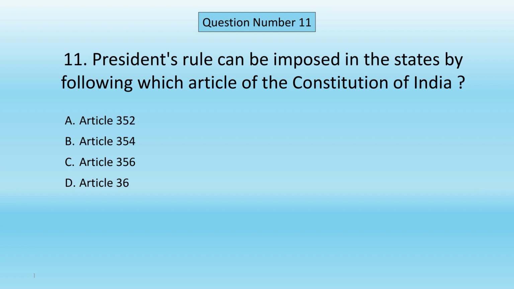Question number 11. President's rule can be imposed in the states by following which article of the Constitution of India? A. Article 352. B. Article 354. C. Article 356. D. Article 36. Correct answer is C. Article 356.